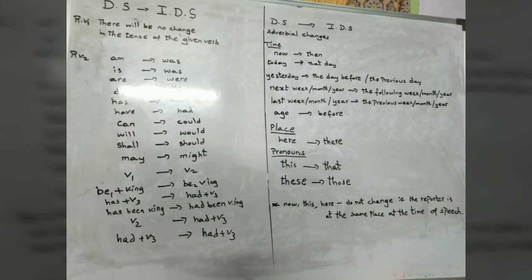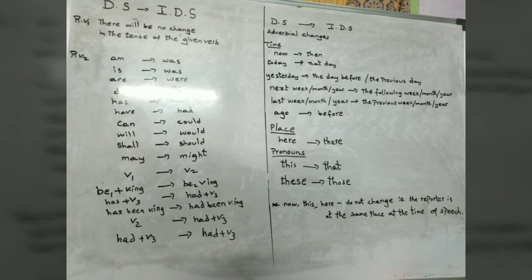Okay, children, next let's have a look at the adverbial changes also. Time. Suppose the time mentioned is now, it changes into then. Today becomes that day. Yesterday becomes the day before or the previous day. Next week, month or year becomes the following week, month or year, basing on the given phrase. Last week becomes the previous week, last month becomes the previous month, and last year becomes the previous year. Ago becomes before.